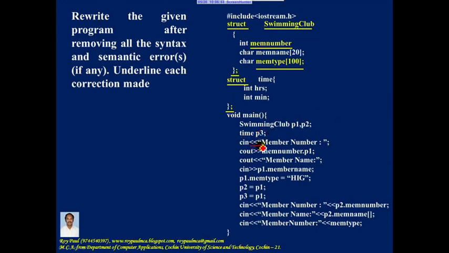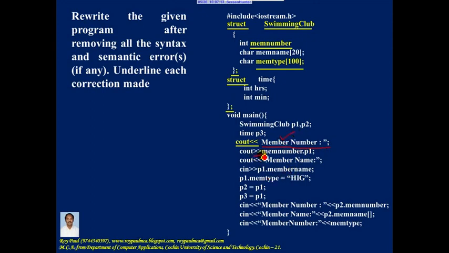When you make use of the output operator, you should make use of the object name cout. So the cin is a mistake, that should be replaced with a cout. I made the correction, and after making the correction you need to underline the correction made. Now inside double quotes the message is given, so here no mistake.